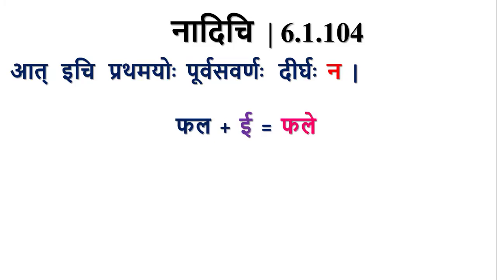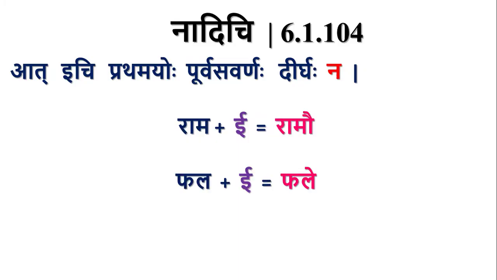So at this stage, by nadichi, this akara is followed by an ich letter here. By nadichi, there will not be purva savarna dirgha. So we have a plus i here. So a plus i is equal to e by adgunaha. So phala plus i becomes phale.